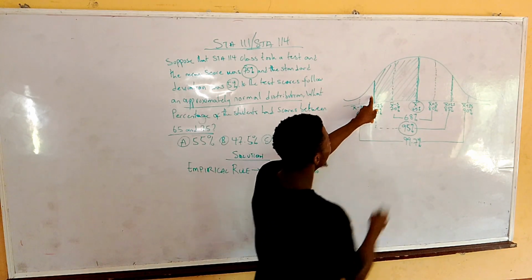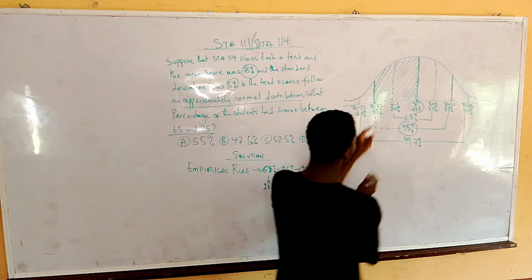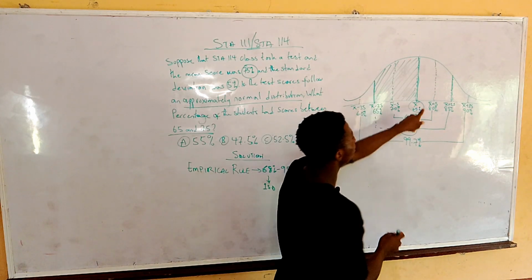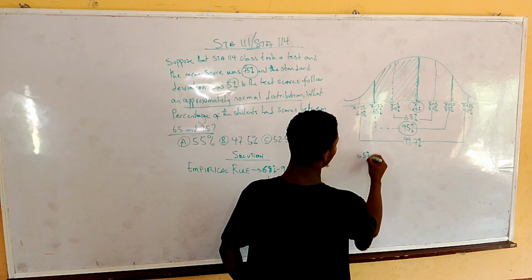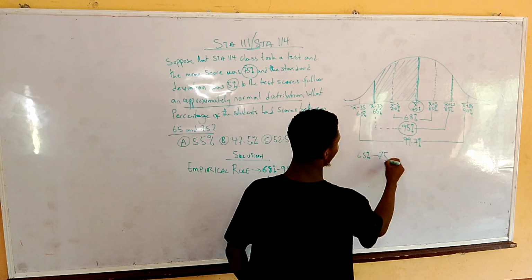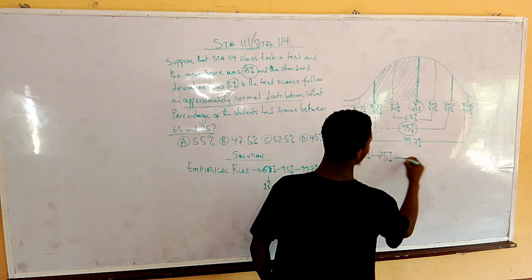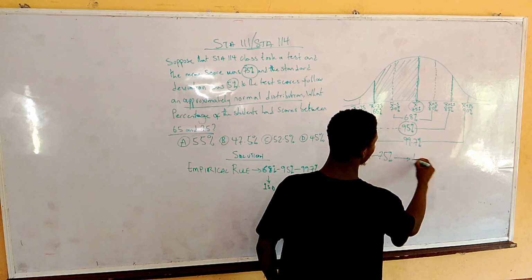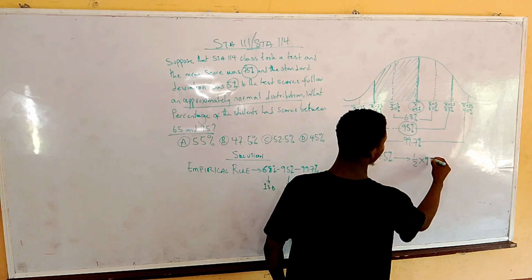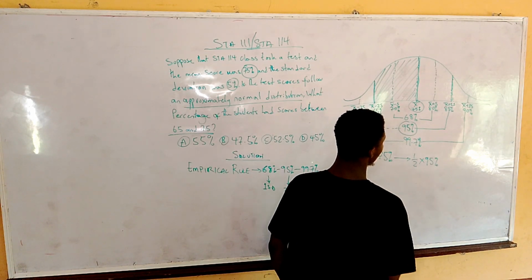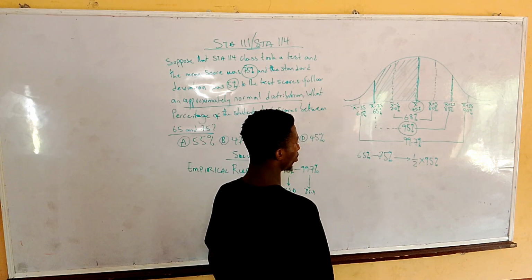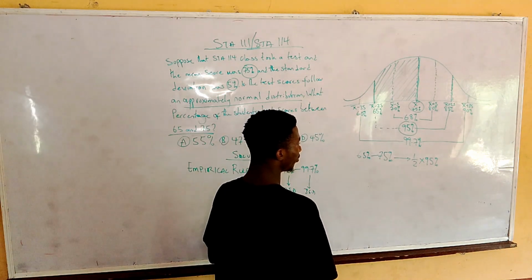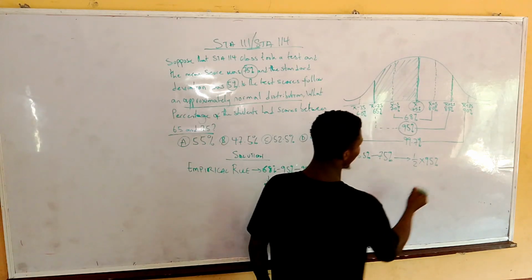Therefore, from here to this center, that is from 65% to 75%, will be half of the 95%. And what is half of 95%?